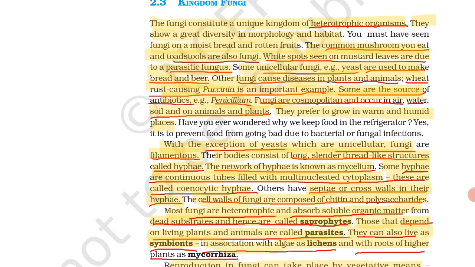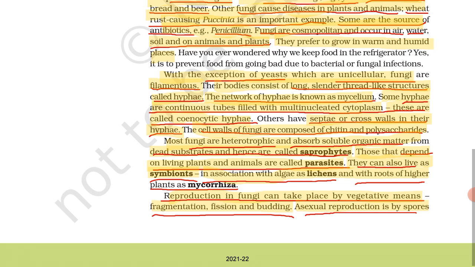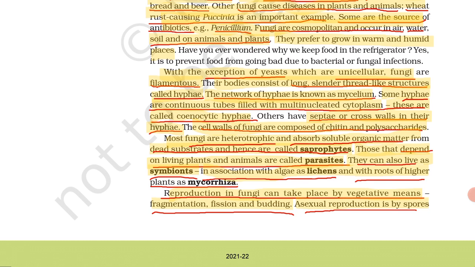Next are the mushrooms, like toadstools. Mushrooms and toadstools are also fungi. Next is unicellular fungi, example yeast. Next one is wheat rust, causing Puccinia, an example of wheat rust. Then source of antibiotics, example penicillium. Then next, they are cosmopolitan. Fungi are cosmopolitan, means what? They are present in air, water, soil, everywhere.